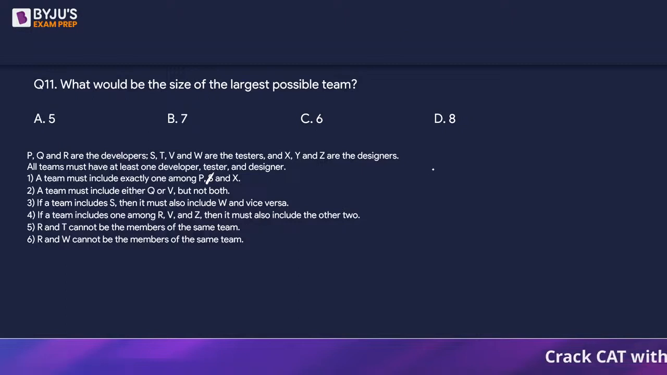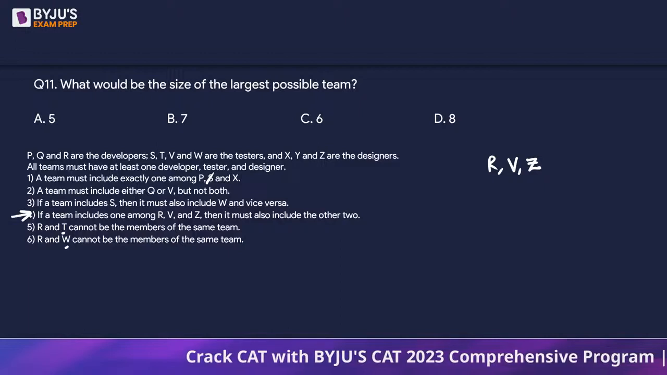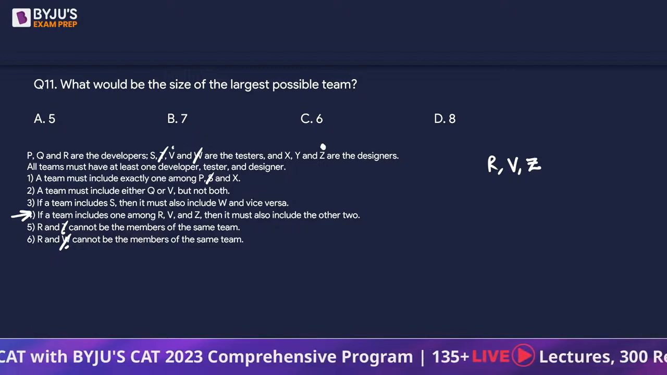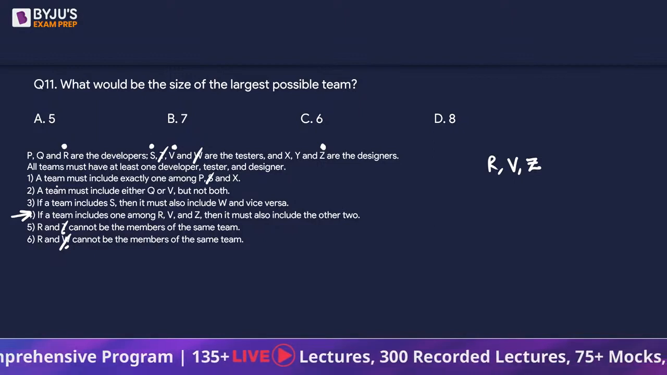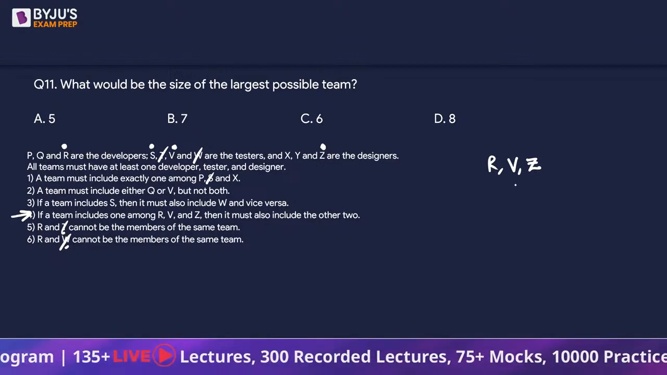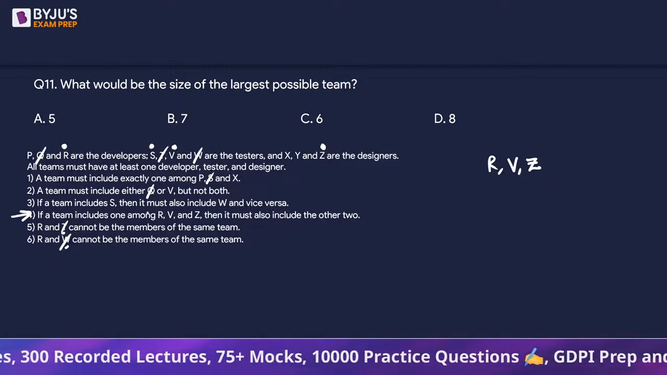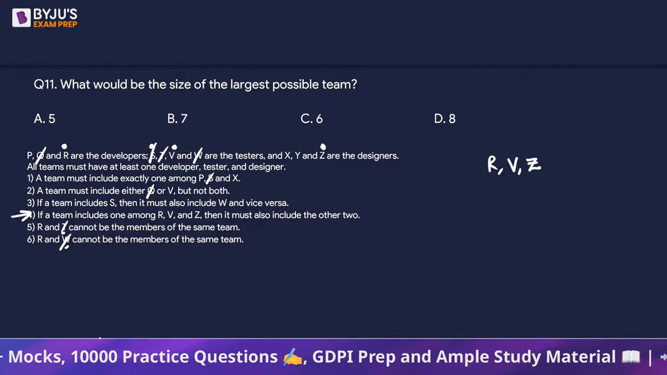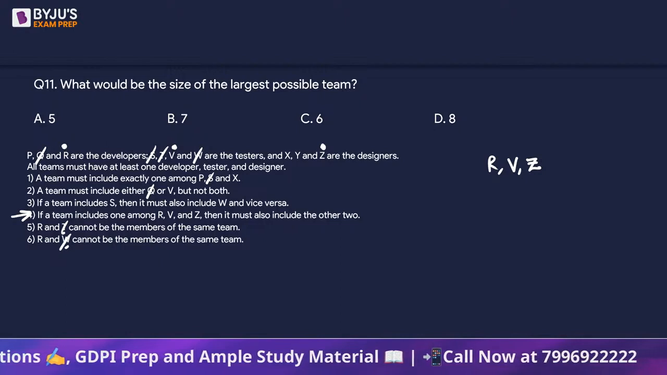But since we need to maximize, let's start with the fourth statement, that R, V and Z, let's take them. The moment I take R, V and Z, T and W, they can't be taken. So let's remove them. Right? Z is taken, V is taken, R is taken. Of course, we can't take S. Now, between Q or V, only one can be taken. So can we say we can remove Q also? If a team includes S, then it must include W and vice versa. So S is gone too. I should have crossed it rather than dot. We can't take S because W is not there.